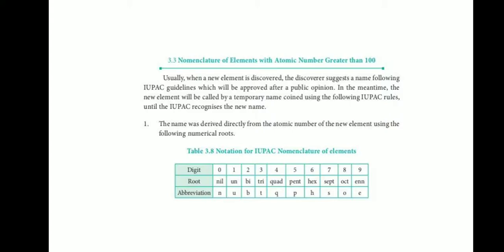Digit notation for IUPAC nomenclature of elements. Digit 0, 1, 2, 3, 4, 5, 6, 7, 8, 9. Root: 0 means nil, 1 means un, 2 means bi, 3 means tri, 4 means quad, 5 means pent, 6 means hex, 7 means sept, 8 means oct, 9 means enn. Abbreviation: 0 n, 1 u, 2 b, 3 t, 4 q, 5 p, 6 h, 7 s, 8 o, 9 e.